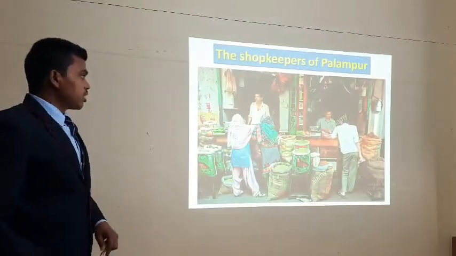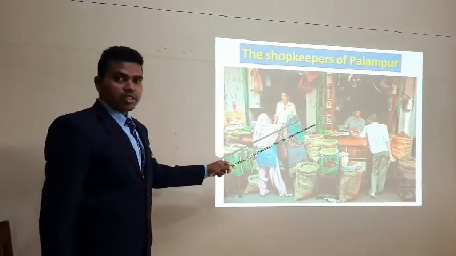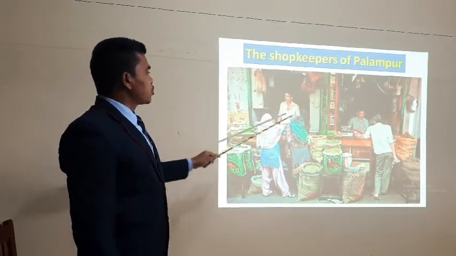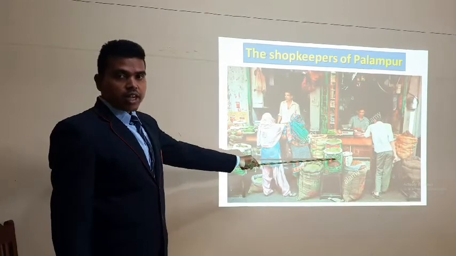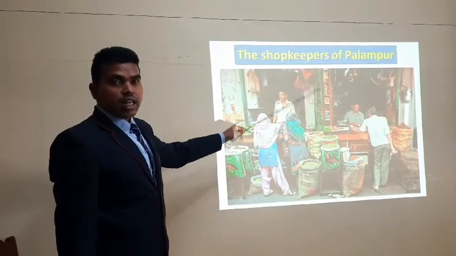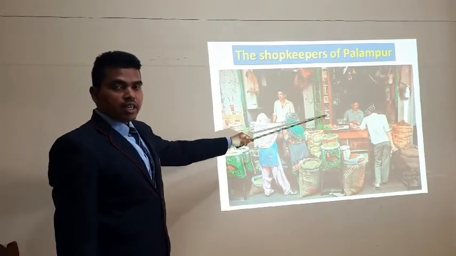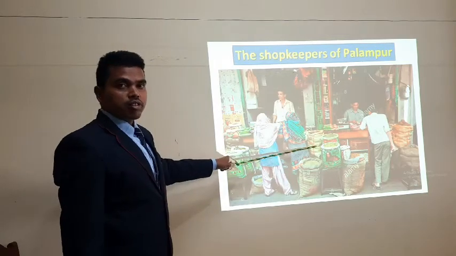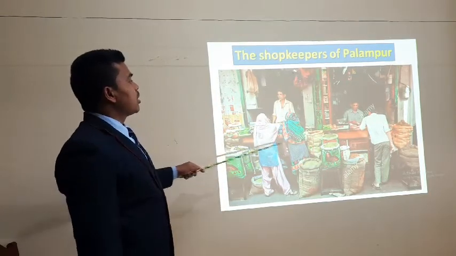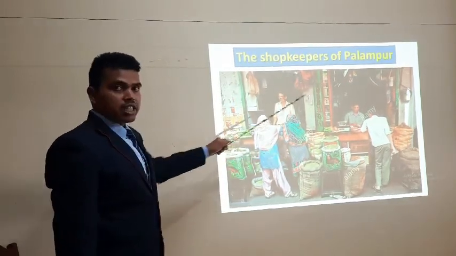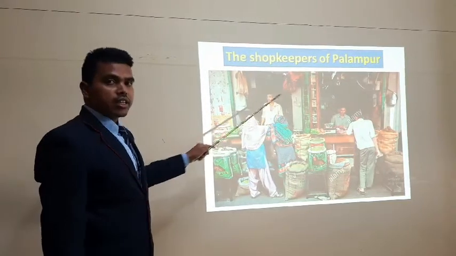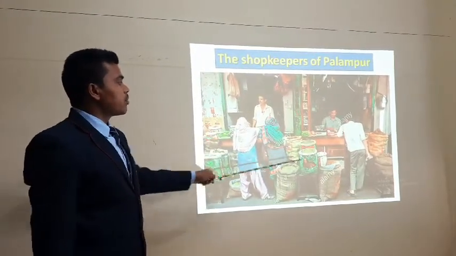So this is the picture. Can you see the picture on the screen? Okay. So this is about the shopkeepers of Palampur. See how the shopkeepers are running the shops. So this is also another way of non-farming activity, other than the farming activities or the cultivation, right? They are selling many things. Mainly they get them from the big market, the cities, and they sell here in the village, right? And that's how they earn money by selling the small things, the daily requirements in the village.